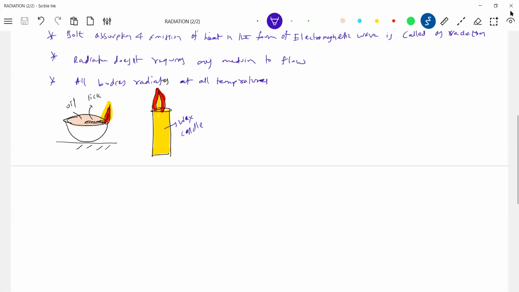Now, this particular radiation, will it obey any laws? It is similar to optics, the visible spectrum. The thermal radiation will get reflected, will get transmitted, will undergo refraction, interference, diffraction, polarization, all these things. So let me put some points.